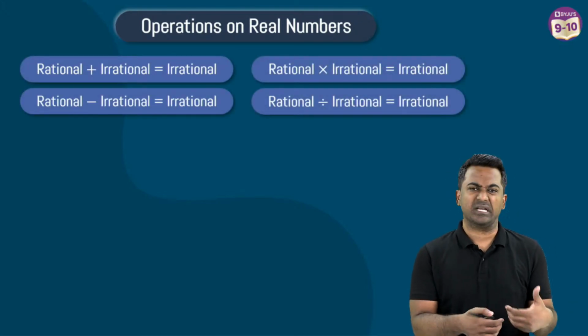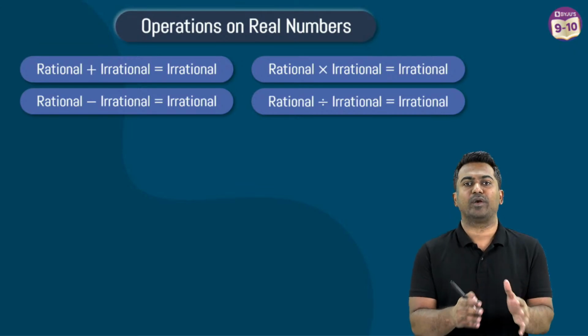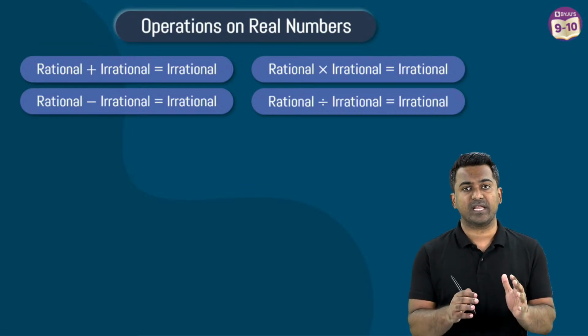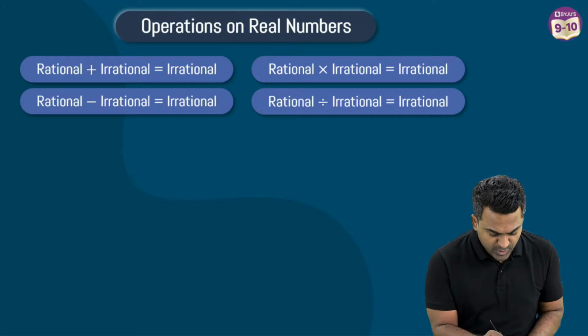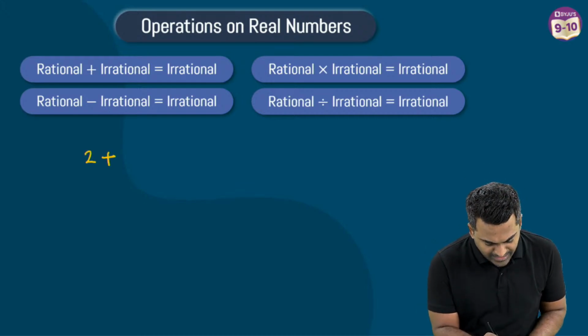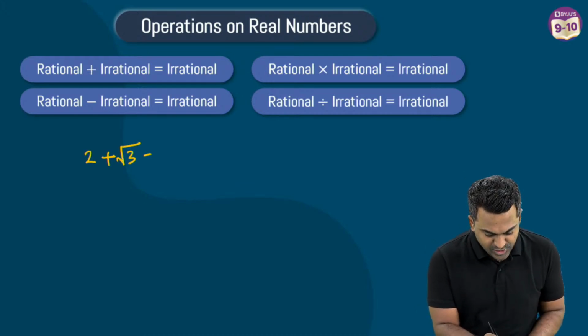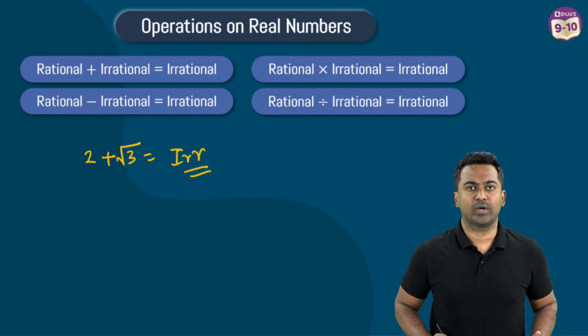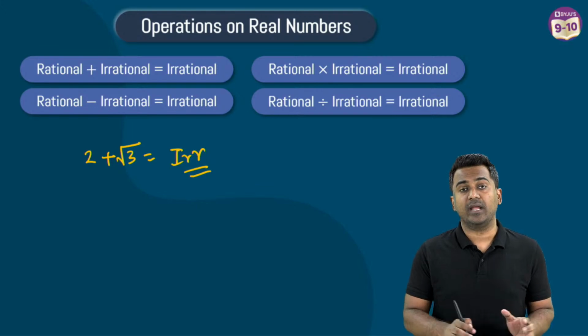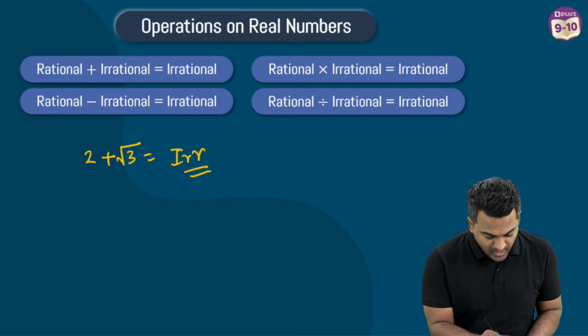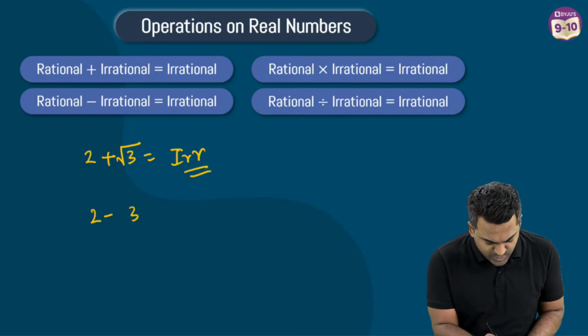Rational number is what? It can be 5, it can be 2.5, whatever. Rational number is a number that can be expressed in the form of a fraction. So let's just say 2 is a rational number. I'm adding an irrational number, say 2 plus root 3. This is again going to be irrational, a non-terminating, non-recurring decimal. Another example could be 2 minus root 3. This is again going to be irrational in nature.